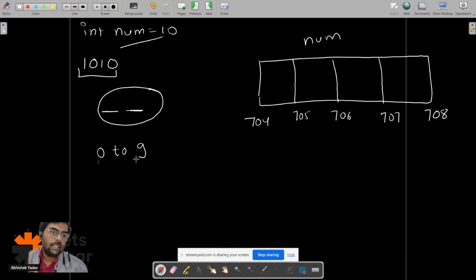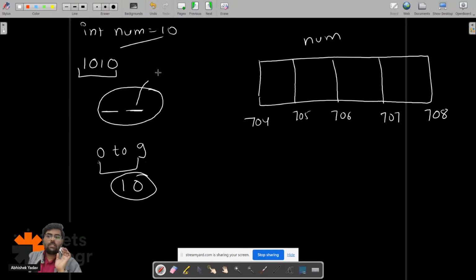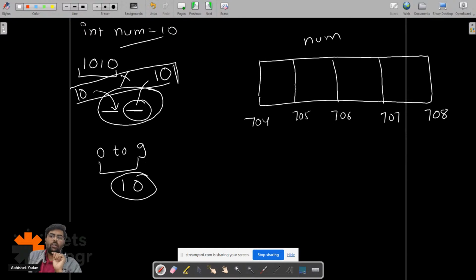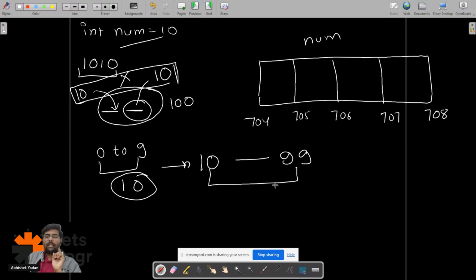Correct, Ganesh is correct here. 100 combinations. How? 0 to 9 means how many digits do I have? I have 10 digits. So there are 10 possible ways to put a number at this place, and there are 10 possible ways to put a number at this place. So I have a total of 100 combinations. And if you see, if I start from 00 and the last number is 99, the total numbers I have is 100. So you got the idea of why I said I have 100 combinations.